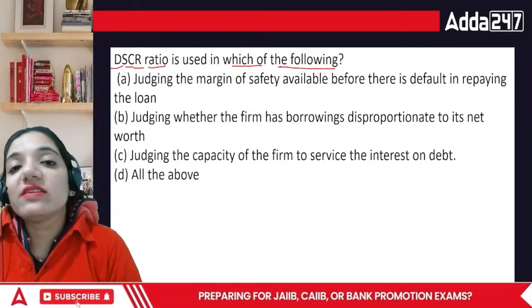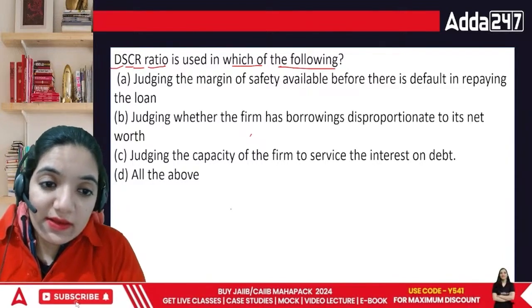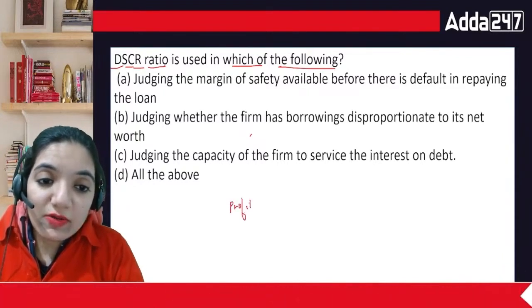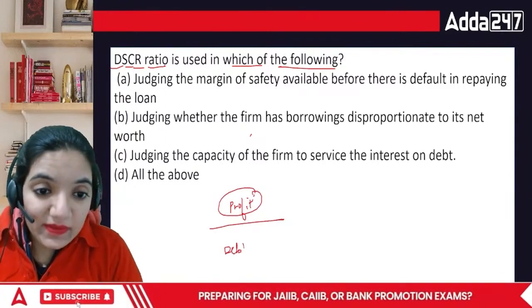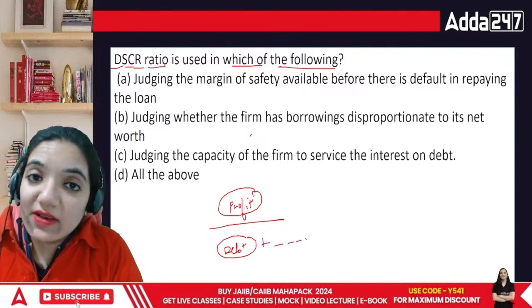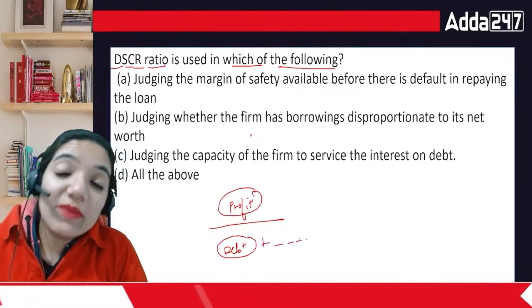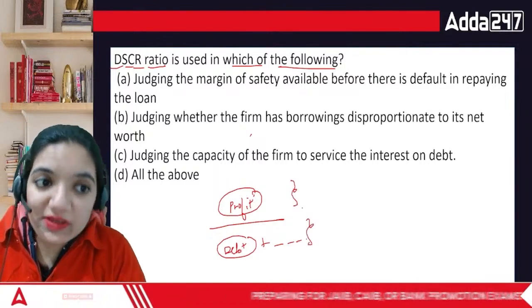Then show us our books of accounts. Show us that you are earning an amount where your profits can not only cover our money, the debt you have taken from us, but other debts as well. So any compulsory payment that I have to make, I have to divide it by that. And I should be able to clear it up.